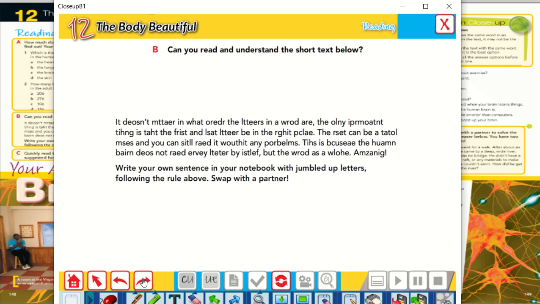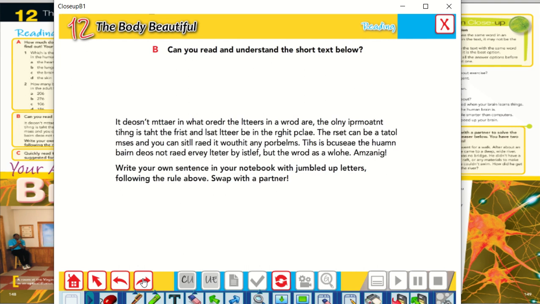It doesn't matter in what order the letters in a word are. The only important thing is that the first and last letter be in the right place. The rest can be a total mess, and you can still read it without any problem. That is because the human brain does not read every letter by itself, but the word as a whole. Amazing. So here we can read the text, so it is comprehensible, it is understandable.